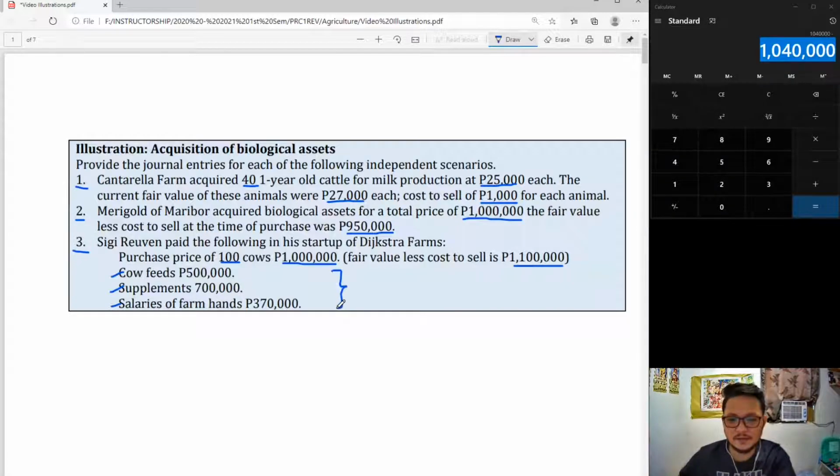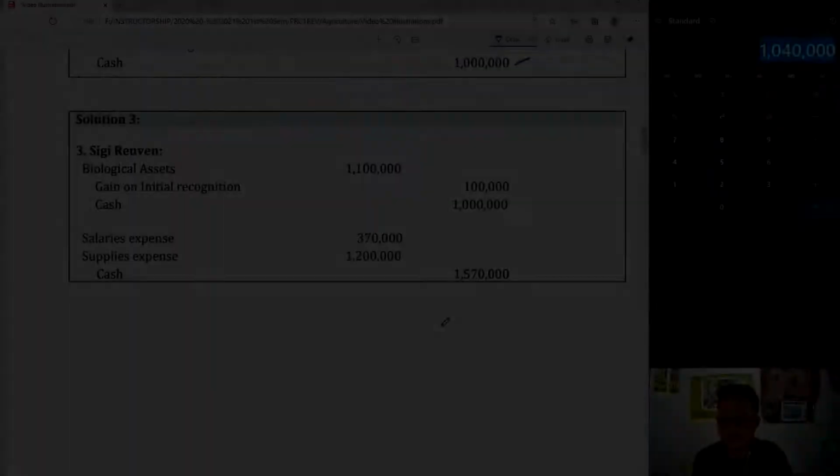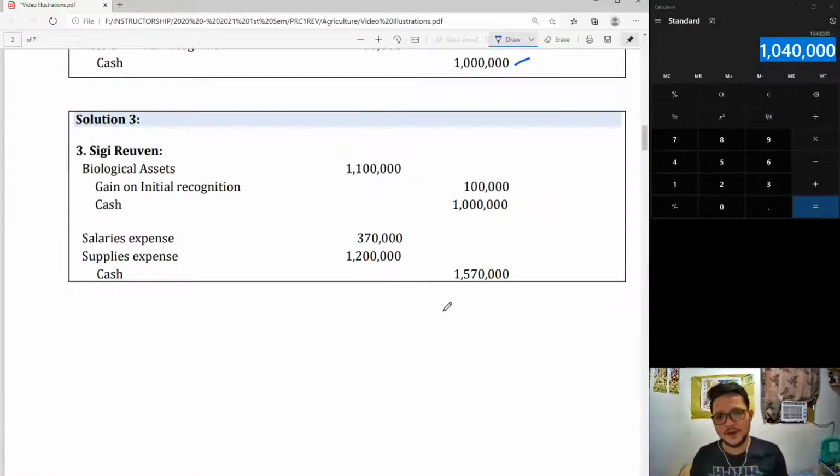All of this should be accounted for as expenses. All related costs in agricultural activity except for purchase price are recognized in profit or loss. So ito lahat expenses. However, the 1 million purchase price shall be attributed to initial cost of your biological asset, not an expense.